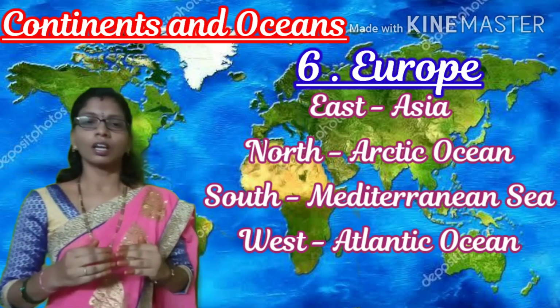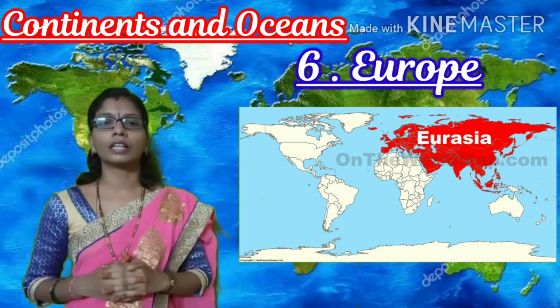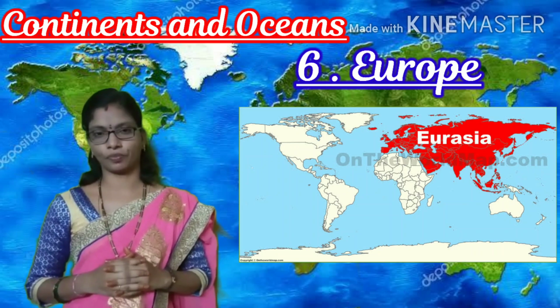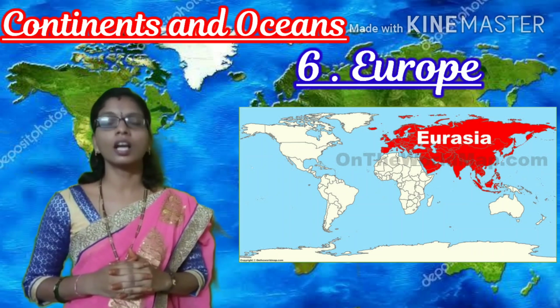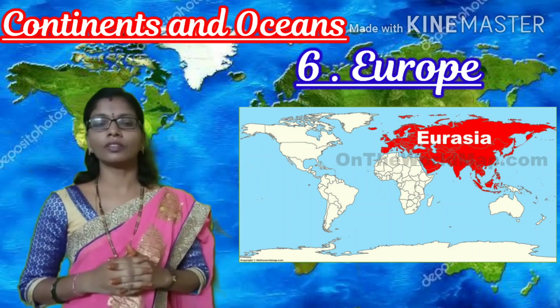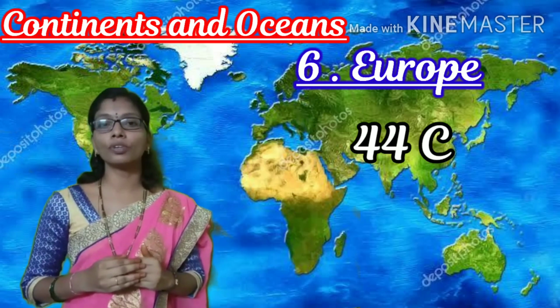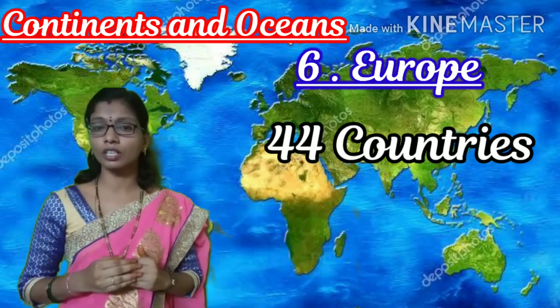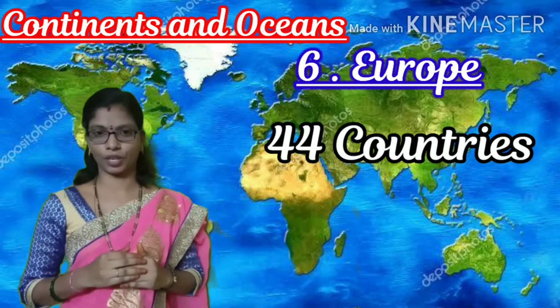Europe and Asia together are called Eurasia. And Europe, children, has 44 countries. How many countries? Europe has 44 countries.